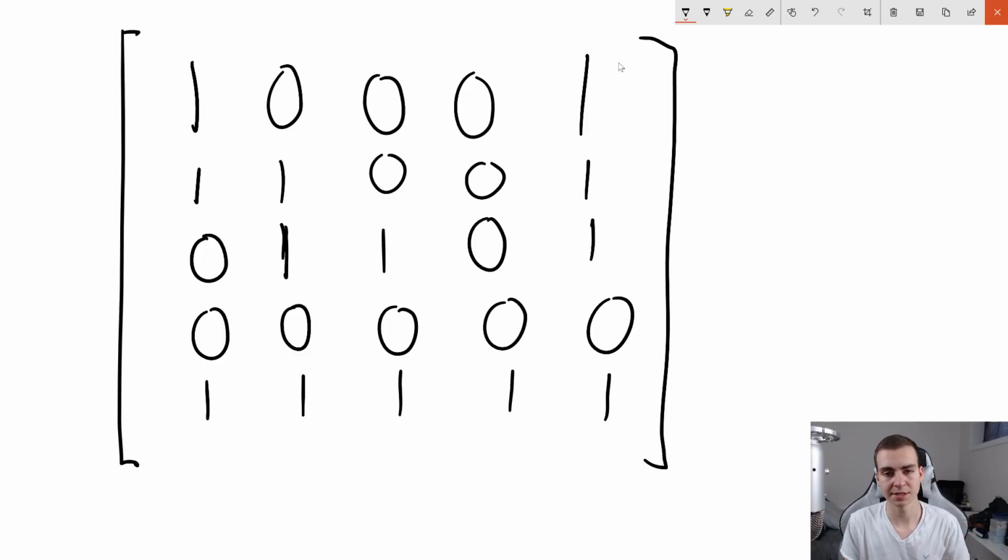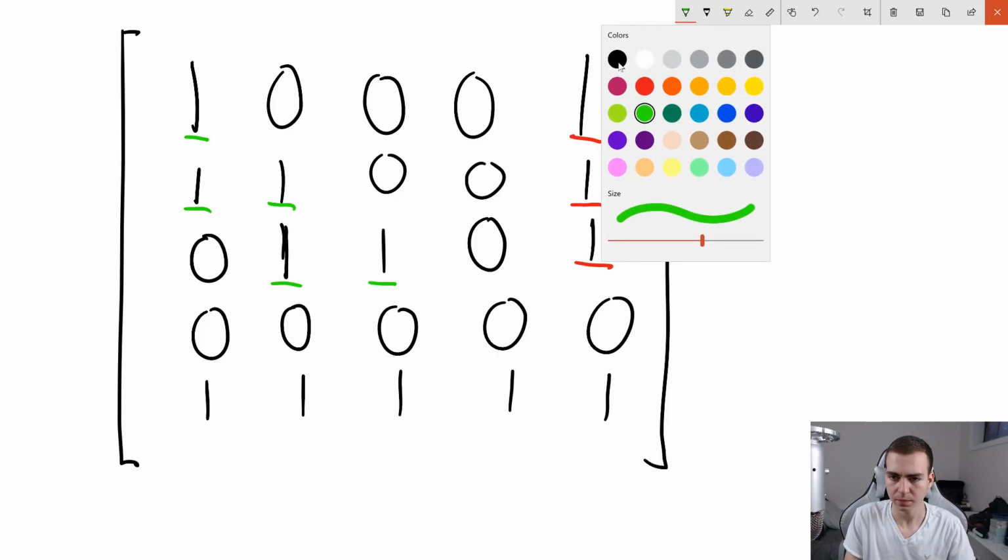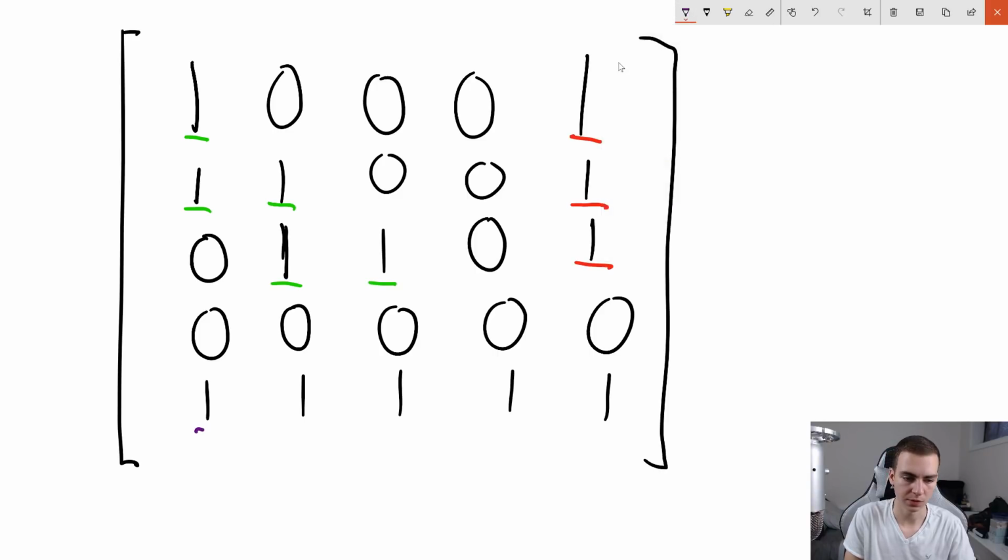All right, so this is an example of what our input matrix might look like. Now I want to start by just identifying the rivers here so you guys understand which ones they are. So we're going to say that this is a river right here, all of the red underlines. I'll do some different colors so we can see here. I'm going to say that this green is a river right here. And then let's pick another color. Let's go with purple. We'll say that this one is a river right here. So essentially what we need to do in our code is write some function that's going to be able to look through all of these different ones in this input matrix and determine the length of all of these rivers.